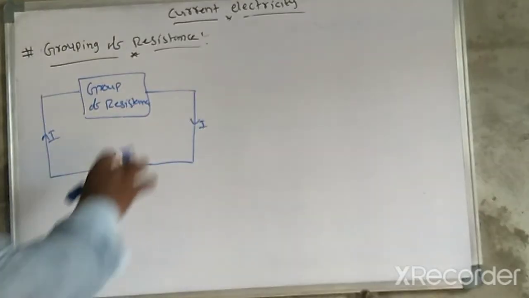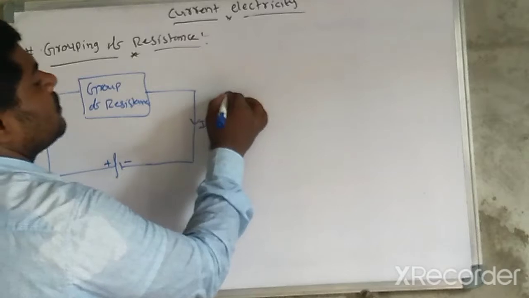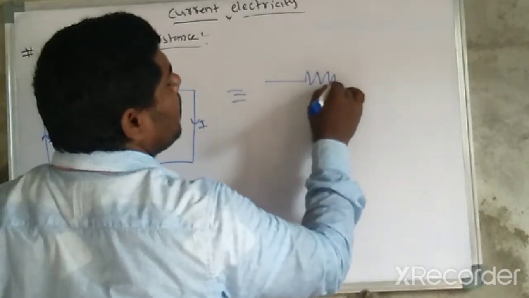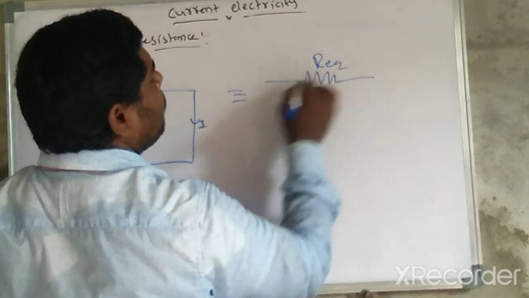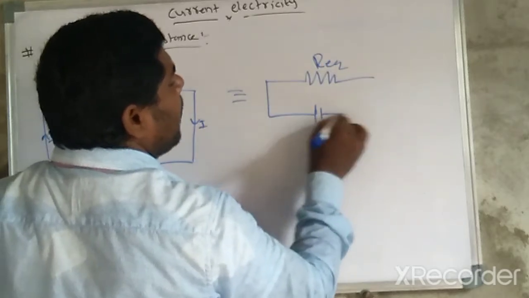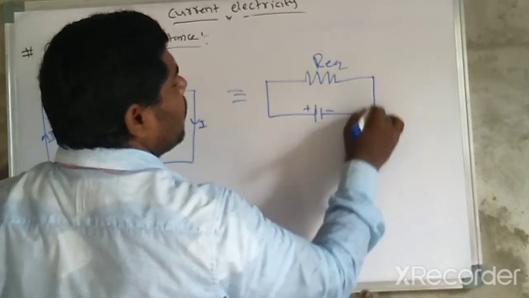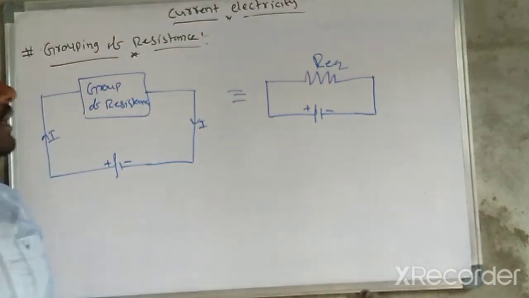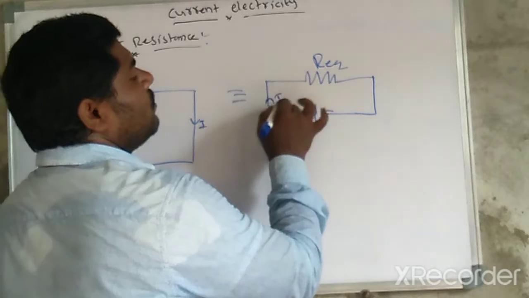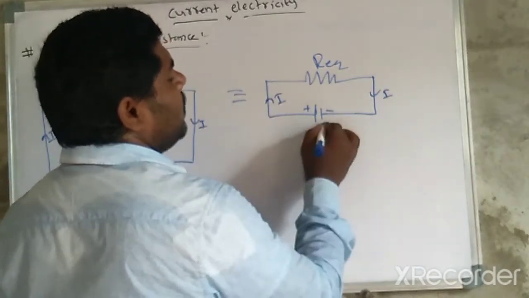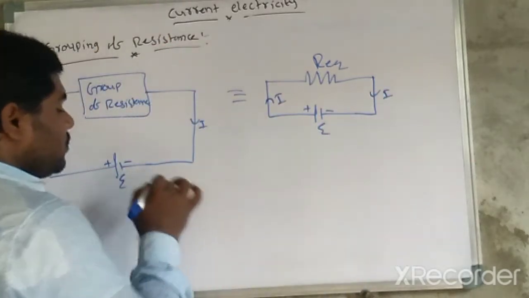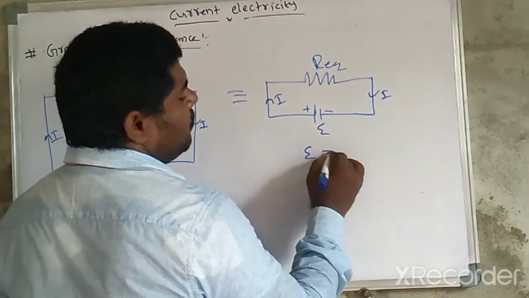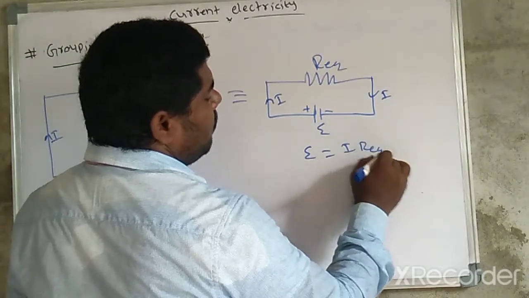This total group of resistances, we can simply write as one single resistance, R equivalent, connected through the battery, positive and negative, like this. Here the current is I only, and the EMF is E in both cases. So EMF E is equal to I into R equivalent.